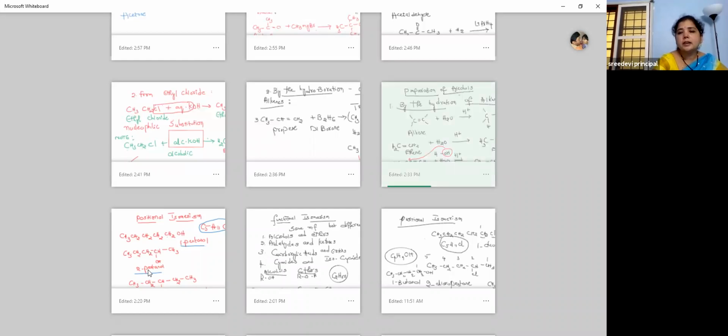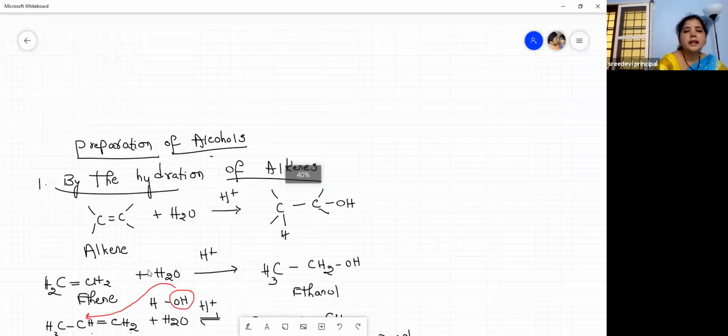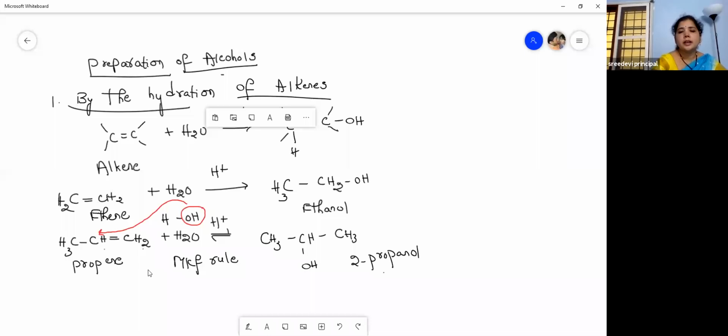So then coming to the next one. We learned about the preparation of alcohols. The first preparation is by the hydration of alkenes. Hydration means addition of water. Alkenes, aliphatic unsaturated hydrocarbons containing a carbon-carbon double bond, are called alkenes. So ethene undergoes hydration in the presence of an acid. So what do you get? You get ethanol.